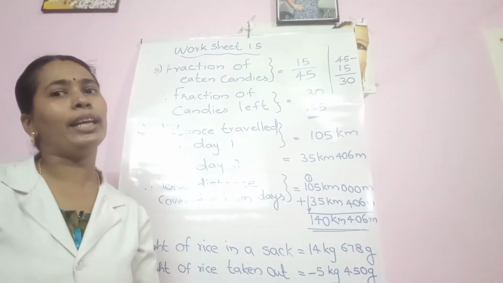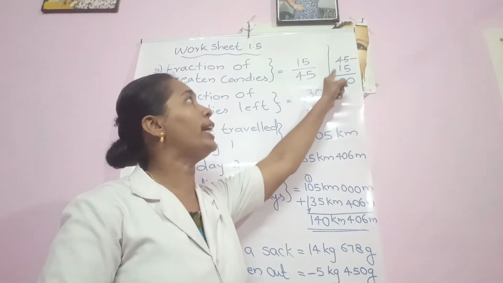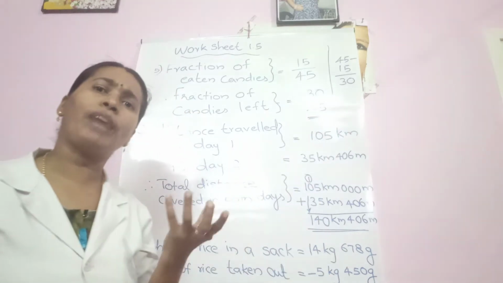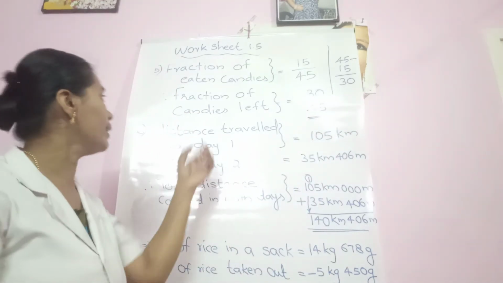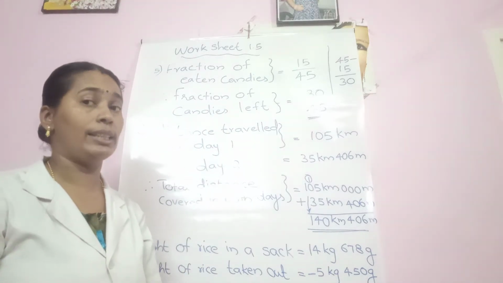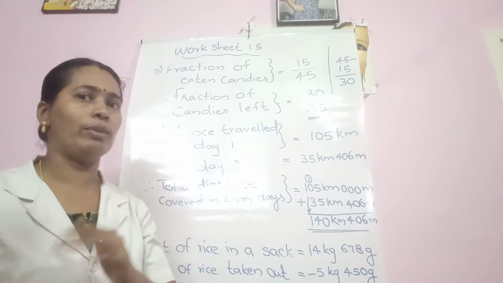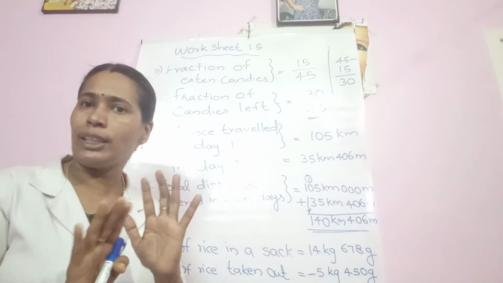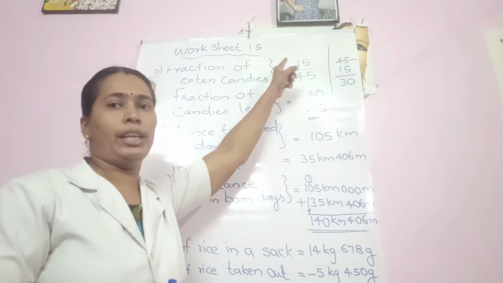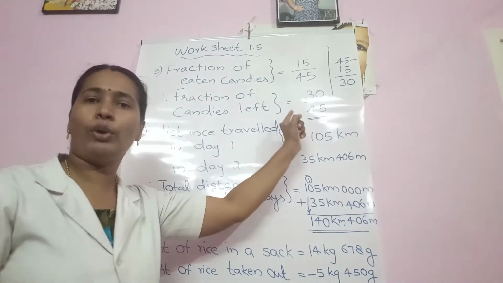So what is the remaining number of candies? The remaining number of candies is obtained by subtracting 15 from 45. So we have how many candies? 30 candies. So how do we write the fractional form representing the remaining candies? 30 out of 45. The total is the same. We can't change the total. Only the eaten and left parts change. Eaten one is 15. So how much remains? 30 remains. So its fraction is 30 by 45.